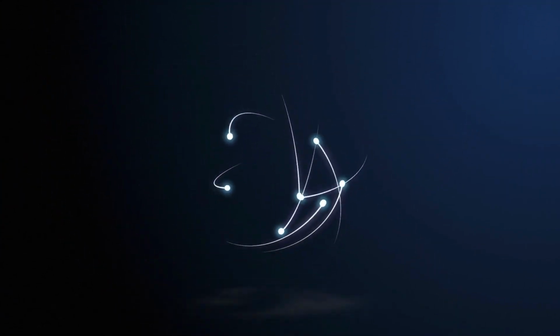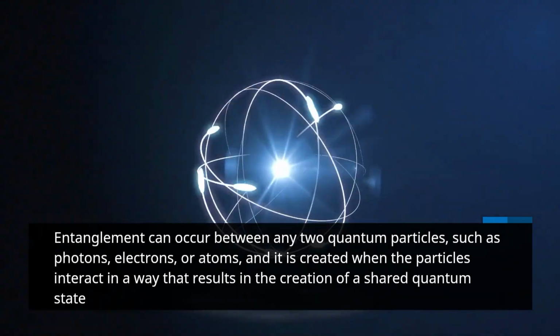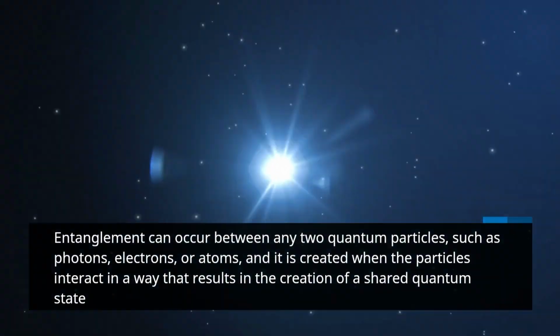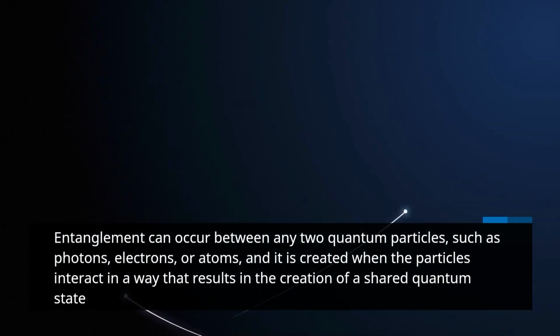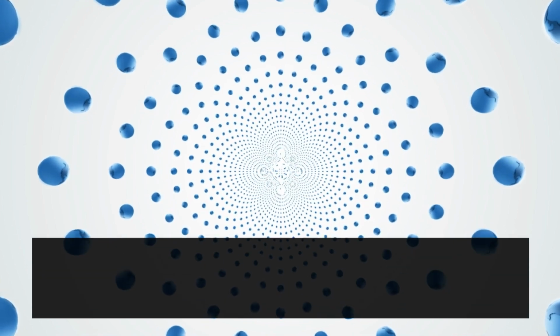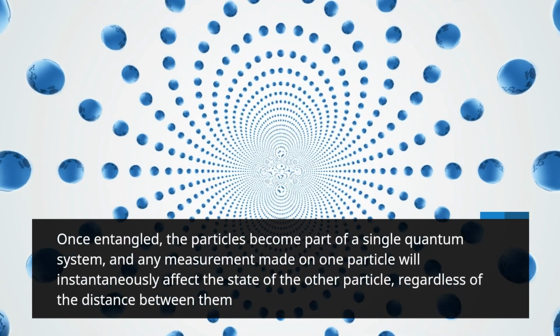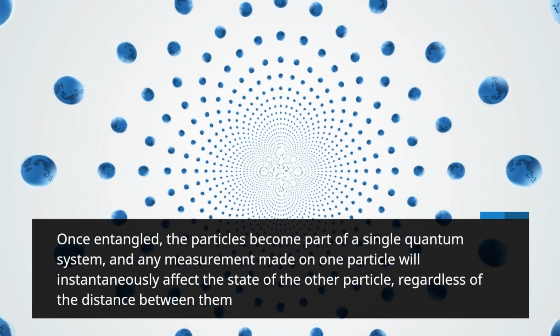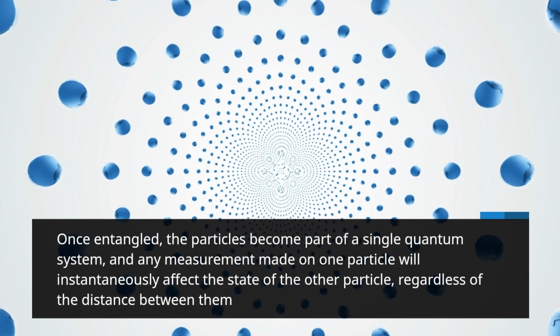Entanglement can occur between any two quantum particles, such as photons, electrons, or atoms, and it is created when the particles interact in a way that results in the creation of a shared quantum state. Once entangled, the particles become part of a single quantum system, and any measurement made on one particle will instantaneously affect the state of the other particle, regardless of the distance between them.